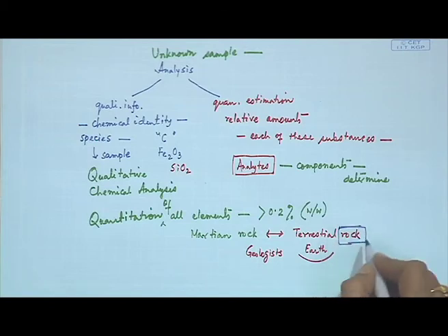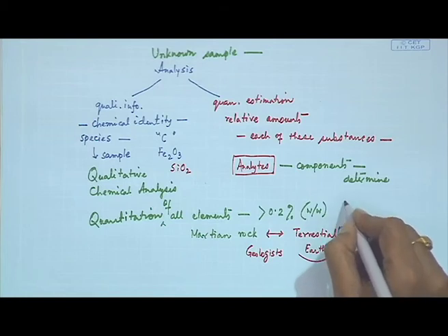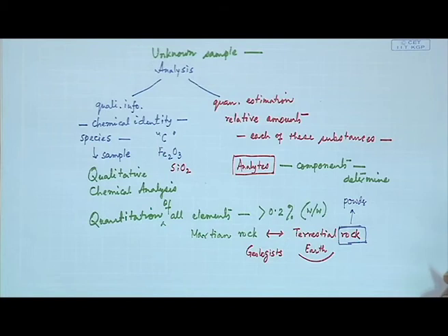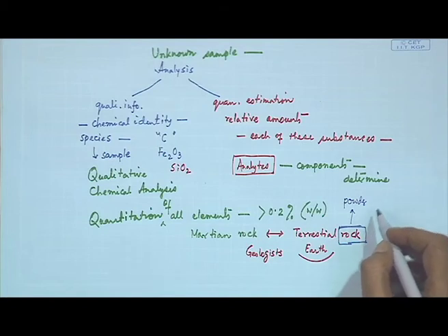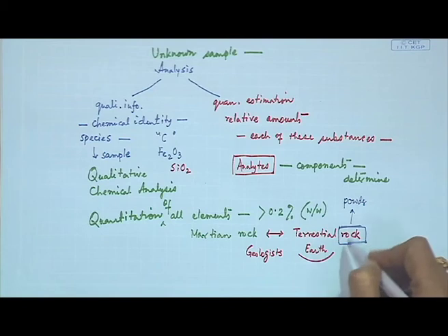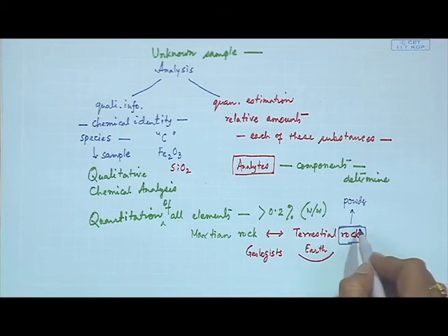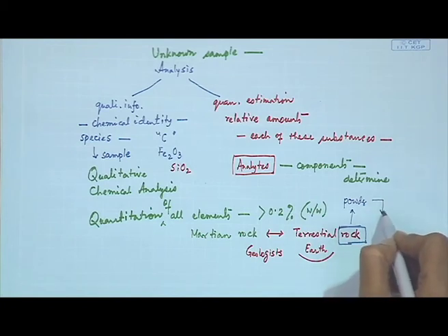So, if we have the rock sample and this rock sample is given to you in powder form, it is like any unknown sample that we get and can analyze from our school days, in our colleges, in the laboratory classes. The only thing is that the origin is different. So, rock samples, whether terrestrial rock or Martian rock, you make it powder. So, this powder we can analyze.